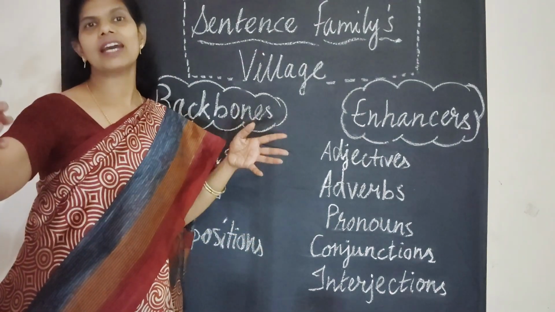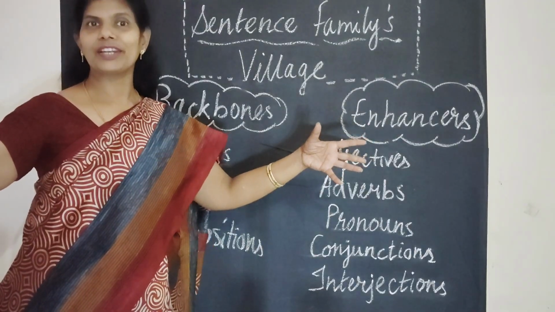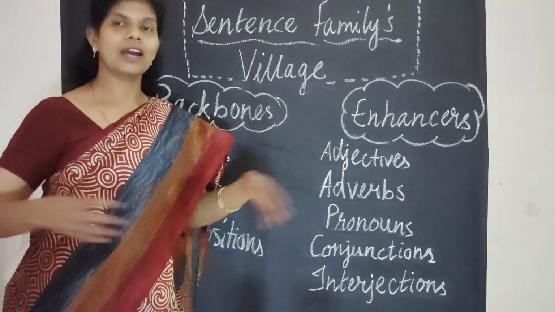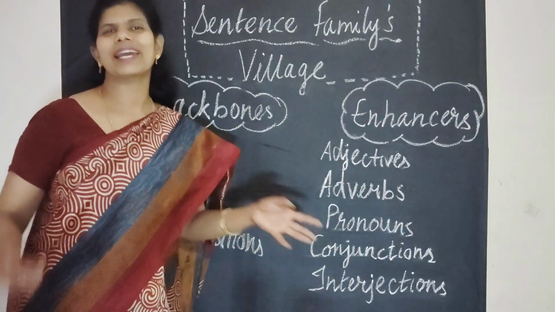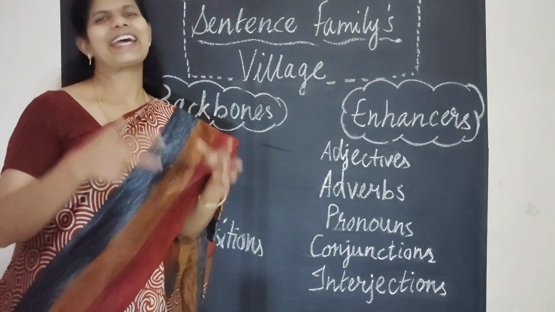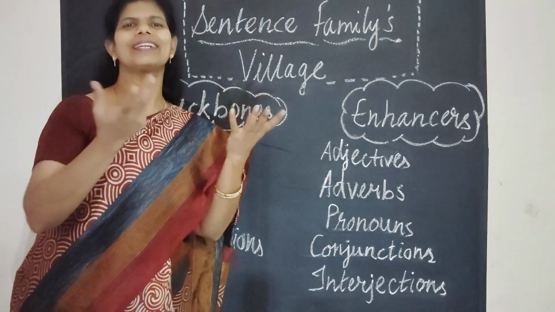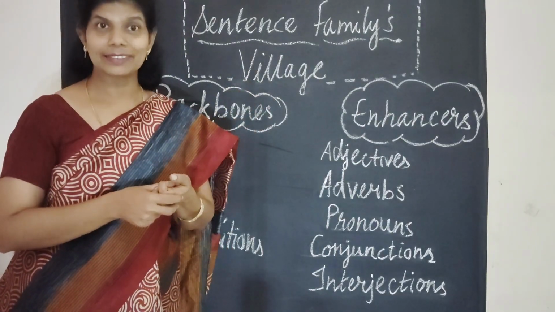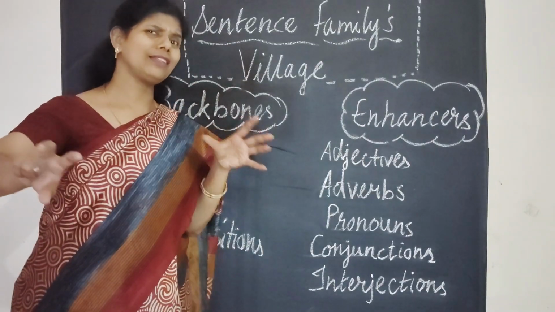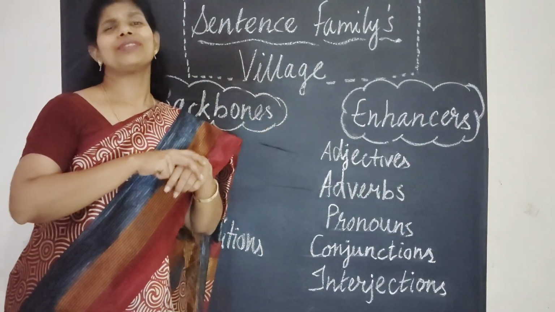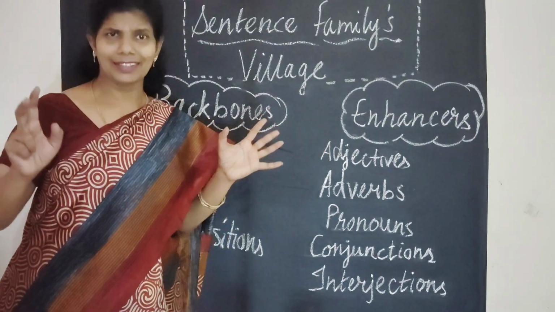Whenever the sentence family has a fight and two sentences are fighting with each other, saying, I am going to be separate, I am going to live separately, these conjunctions will come and join them together. And when they are joined, they make a different kind of sentence. When you put in adjectives and adverbs and join these sentences, your sentences are going to be beautiful. People will love reading it.